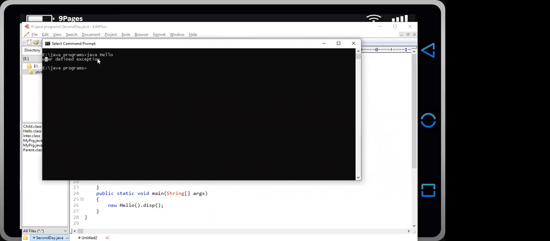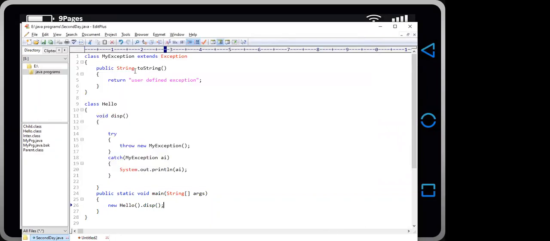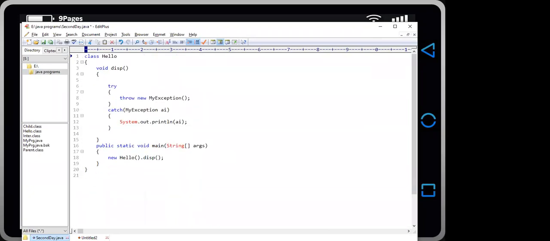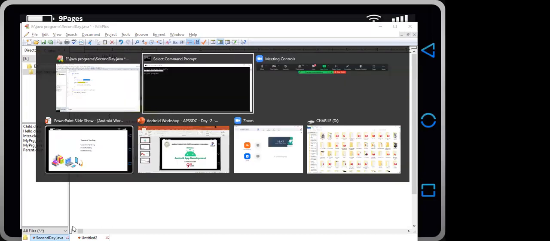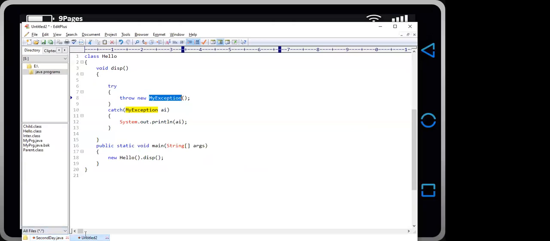You can create your own method inside this. Okay. So just remove it, and at last we will have a throws statement. Okay.